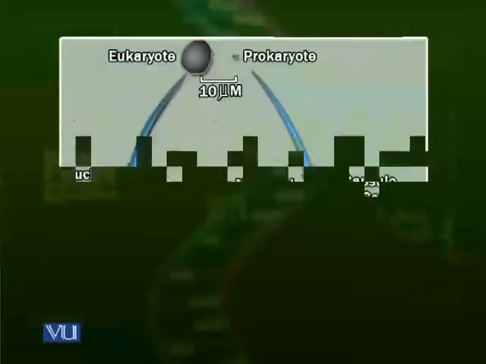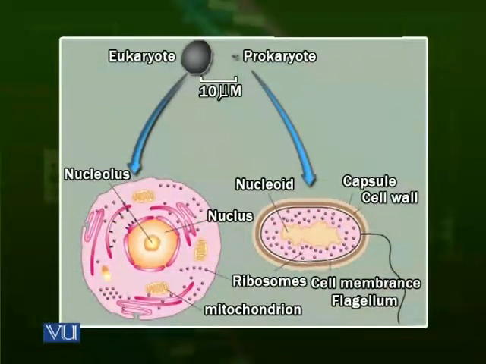Now we look at a diagram for comparison of a bacterial cell with an animal cell. In the diagram, you can see there is an animal cell on the left and there is a bacterial cell on the right. In the animal cell, you see that there is a clear-cut nucleus which has a membrane surrounding it, which is separating the materials of the nucleus, the chromatin material, from the cytoplasm. In the bacterial cell, you can see that there is a region in which the chromatin material is present, but there is no membrane. This region is called the nucleoid region. The chromatin material is present in this region.